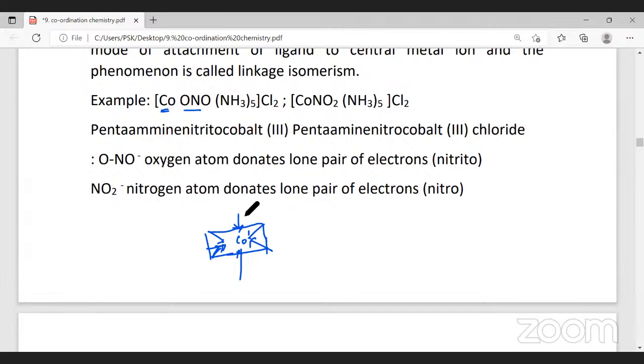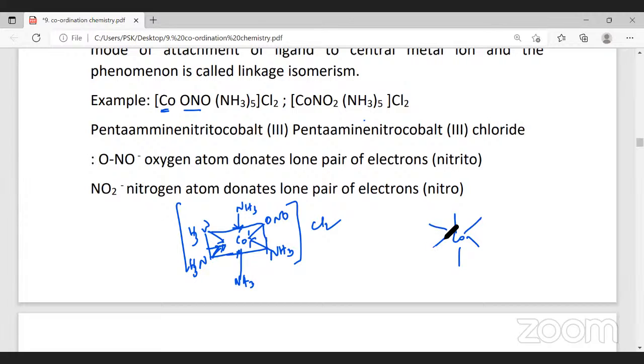Now I write ammonia here, here also ammonia, here ammonia, here also ammonia, here ammonia. Here we write it as ONO. This is a complex and we have Cl2. Now if I write for this molecule, it is again an octahedral complex with 6 ligands. Ammonia, ammonia, ammonia, ammonia, ammonia. Here it is NO2. And I will write Cl2.